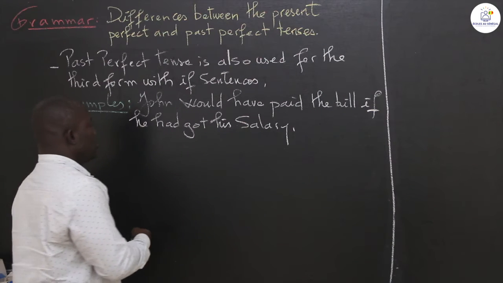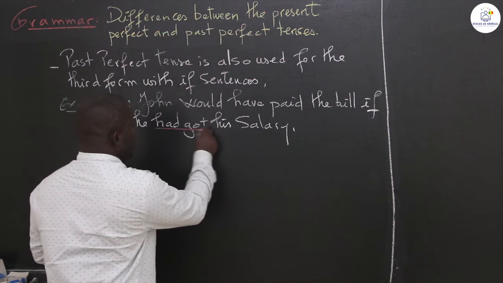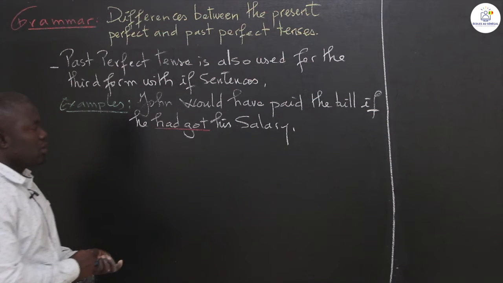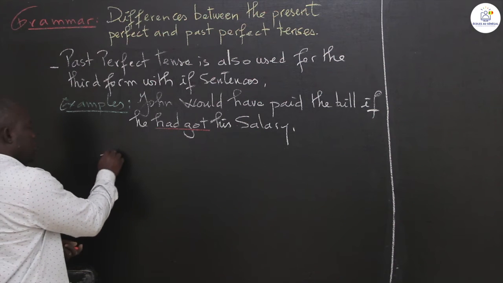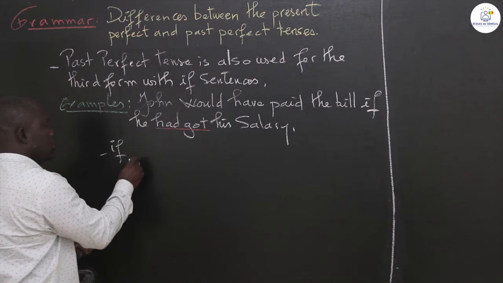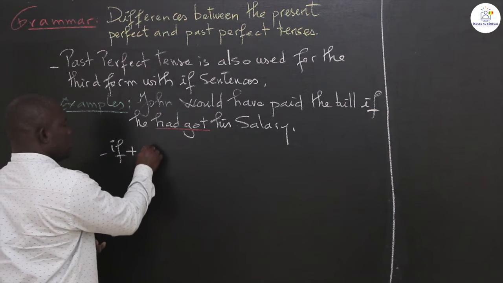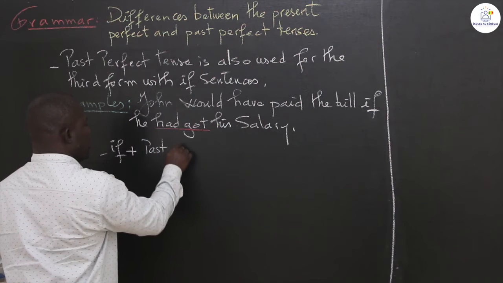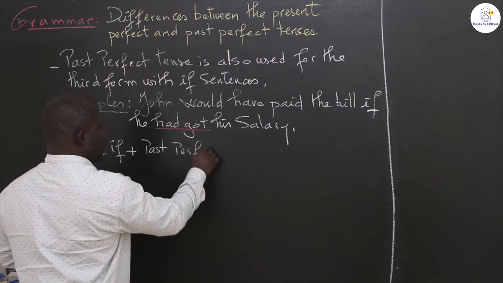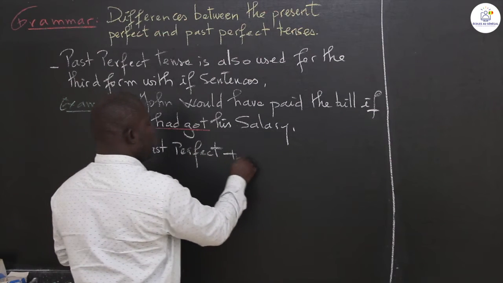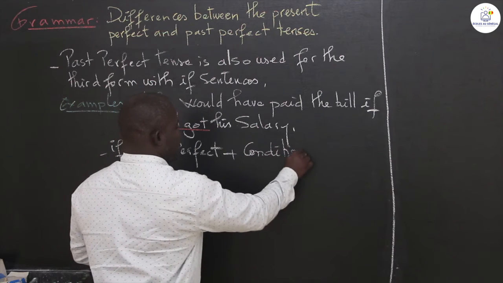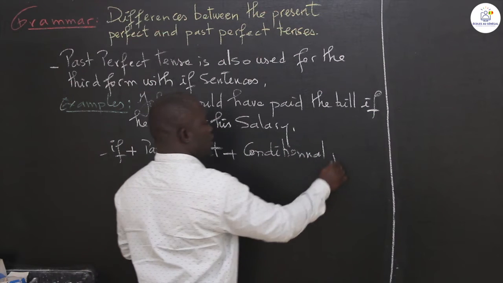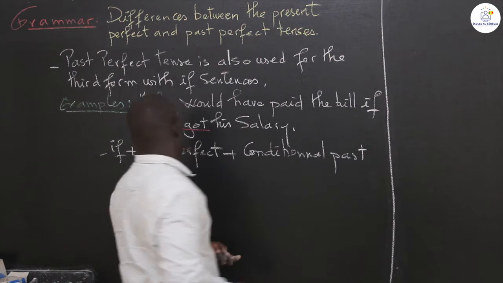So here we use had got, past perfect tense. So when we have if plus past perfect, we have plus conditional past.